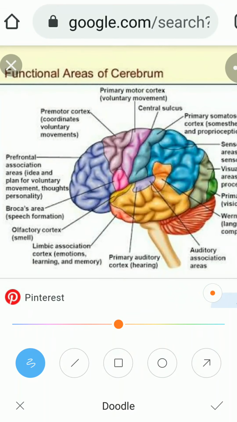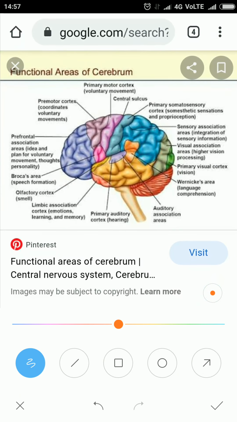The cerebral hemisphere controls all the activity of your body. Here you can see the frontal lobe. The frontal lobe is separated from the parietal lobe by the central sulcus. On the frontal lobe, you can see this purple area. This is called the primary motor cortex. This primary motor cortex controls all the motor activity, all voluntary movements of the body, all muscular activity. What you write, what you speak, whatever things you are doing, is controlled by this primary motor cortex, voluntary motor activity.